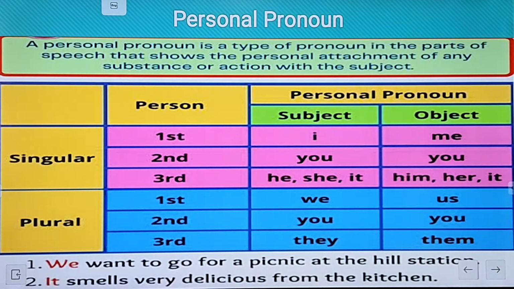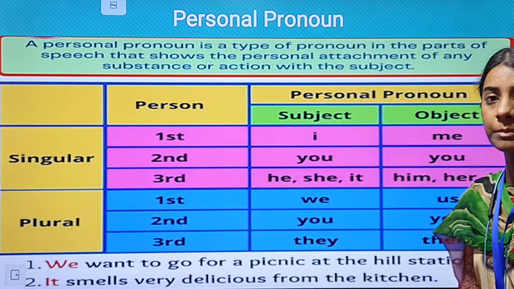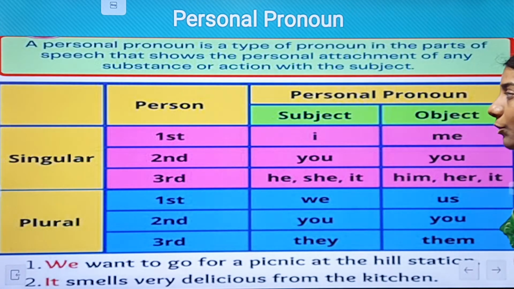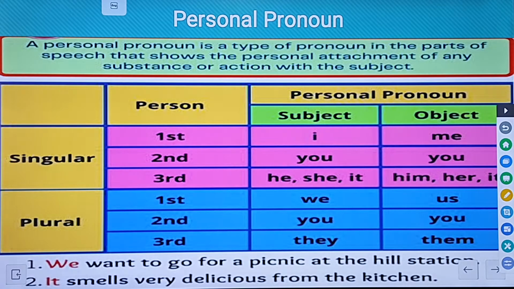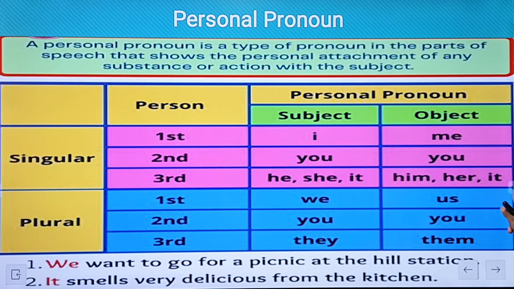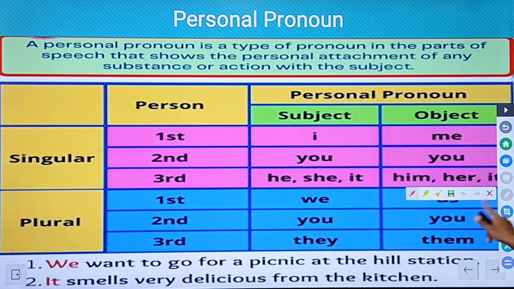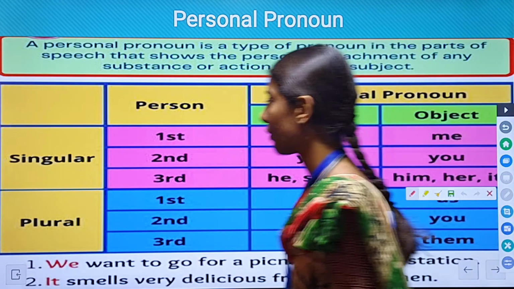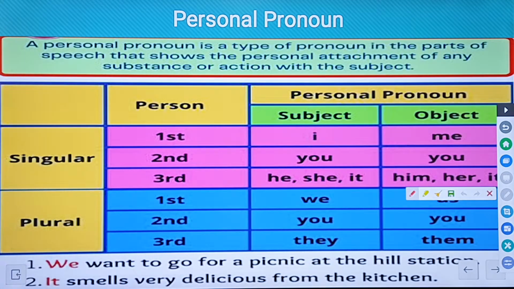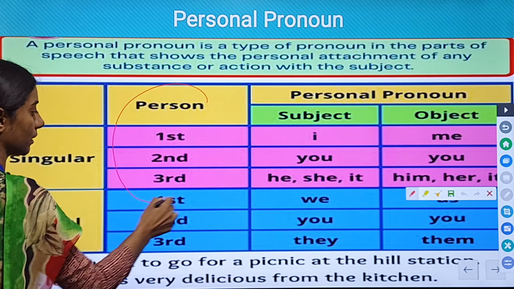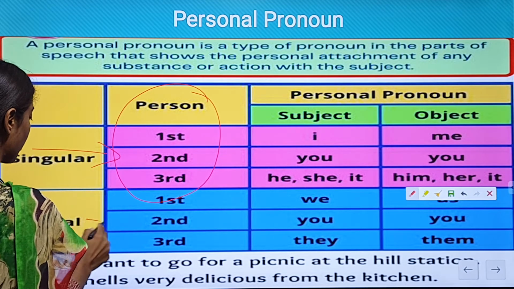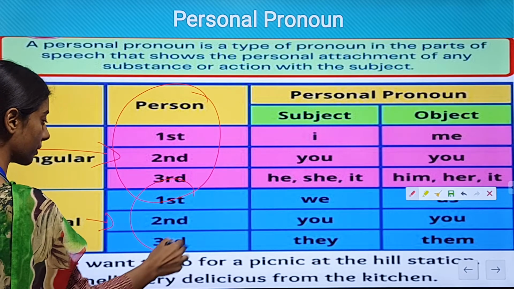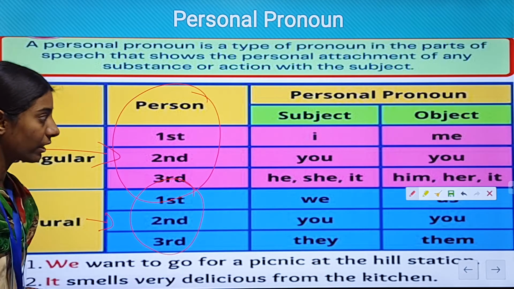What are the personal pronouns? Personal pronouns are divided into 2 types. The first is the singular and the second one is plural. Now according to the singular and the plural, the persons are also divided. How? First person, second person and third person. As you can see, this is the singular one. And when we talk about the plural, then here are the first person, second person and the third person.